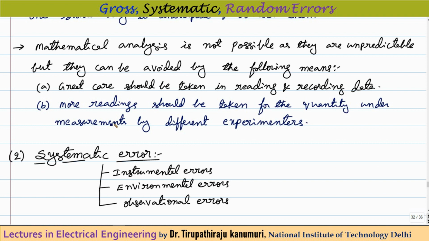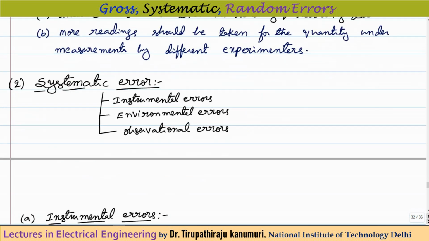Our second option is that more readings should be taken for the same quantity under measurement by different experimenters. That means different people can read the same reading. If all are getting the same value, it is fine. If all are getting different values, that means some of them are making a mistake. They can take care and resolve the issue. So this is the only solution available for gross errors.